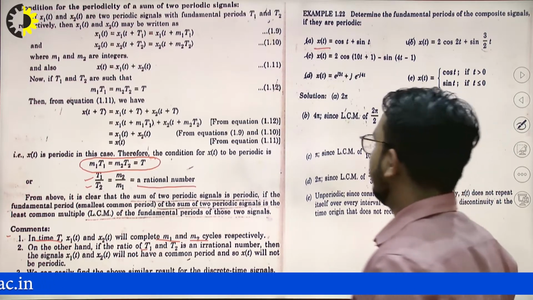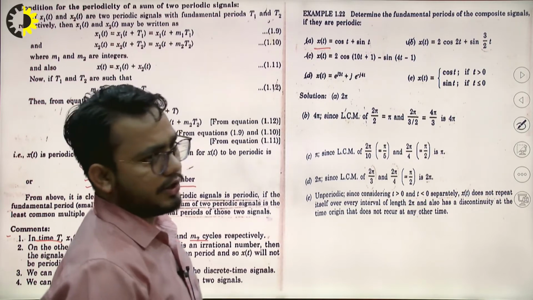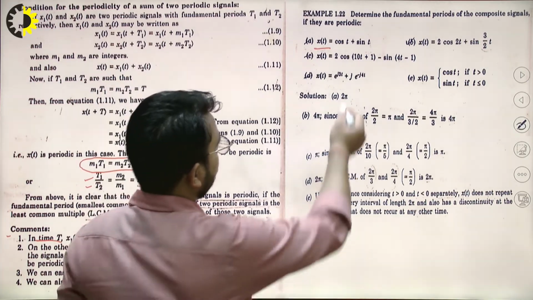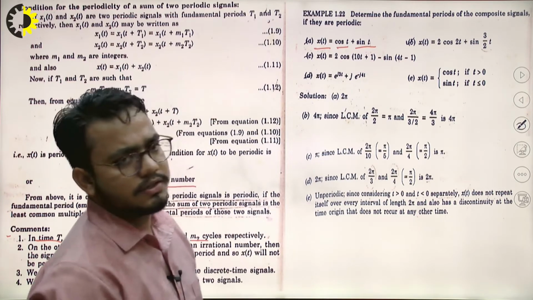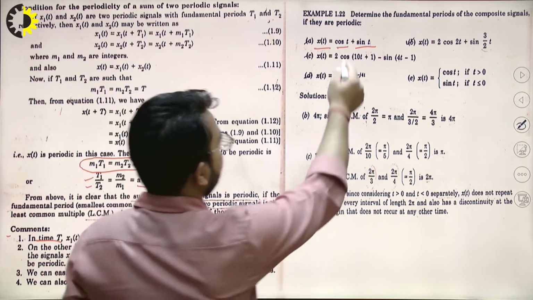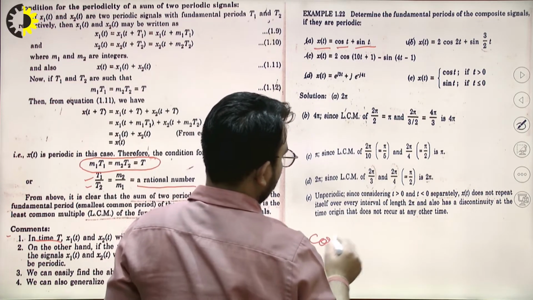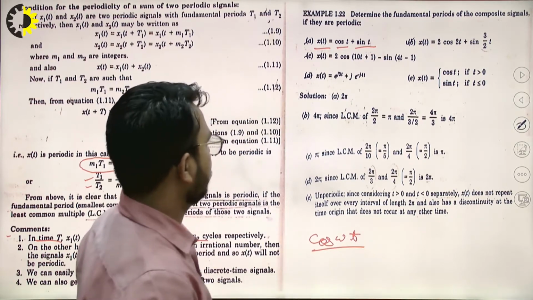Now here are some examples. If we have x of t equal to cos of t plus sine of t, you have to find out whether this signal is periodic or not. This is the first signal, this is the second signal, and cos t is a periodic signal. Cos omega t is the general representation of the cos signal.